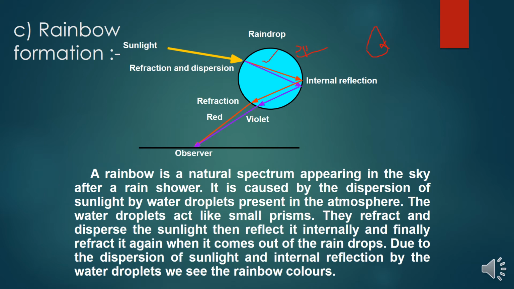It is a primary refraction, the first line, and then the secondary refraction takes place, with internal reflection taking place inside. That is also called internal reflection, also called total internal reflection. This is what happens in the raindrop to the light ray which falls on it, and due to the dispersion of sunlight and internal reflection by the water droplets we see the rainbow colors.